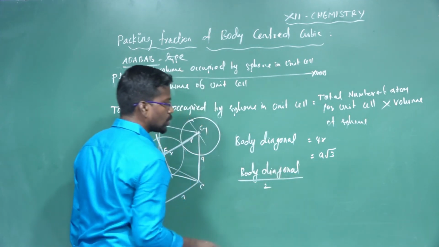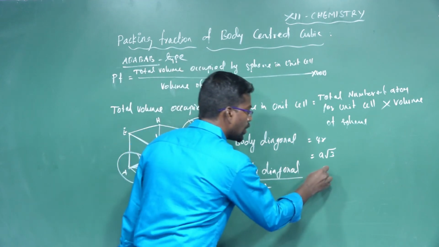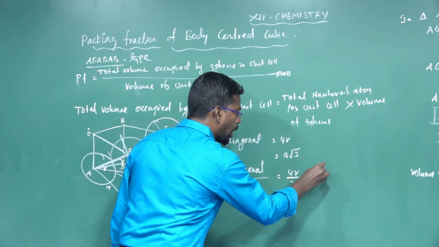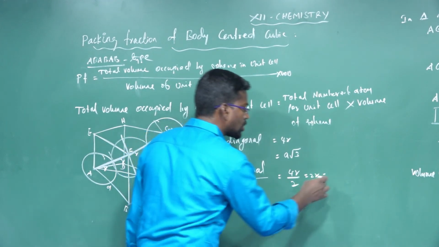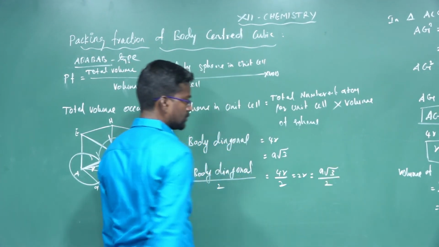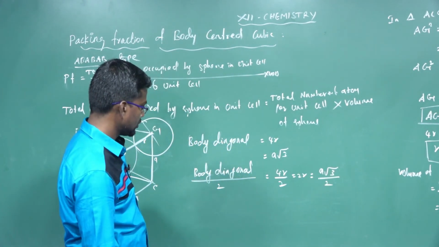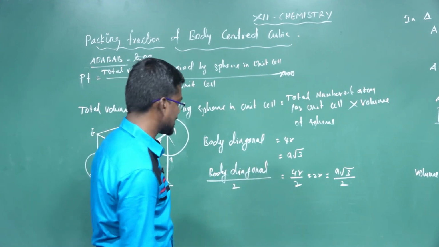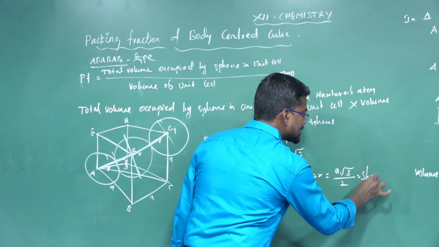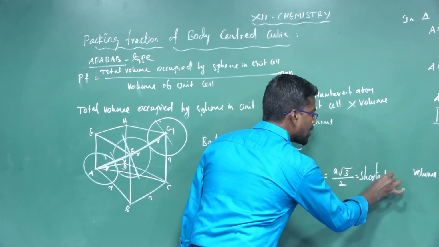Divided by 2, that is 4R divided by 2, equal to 2R, which is also equal to a root 3 divided by 2. It is the shortest distance.